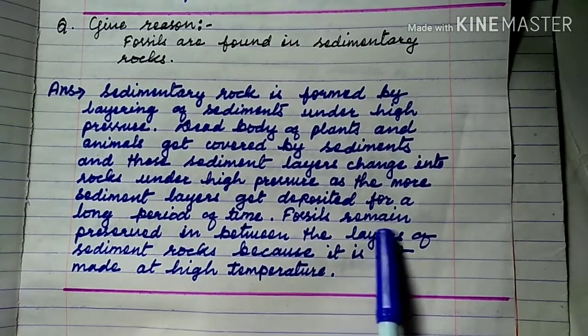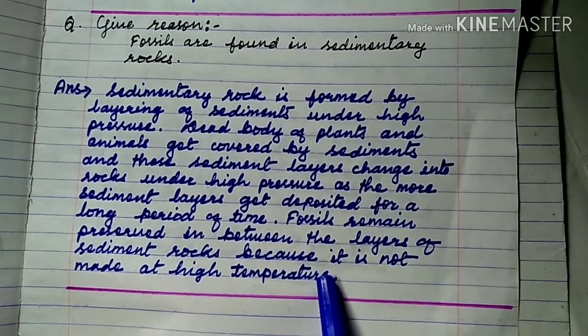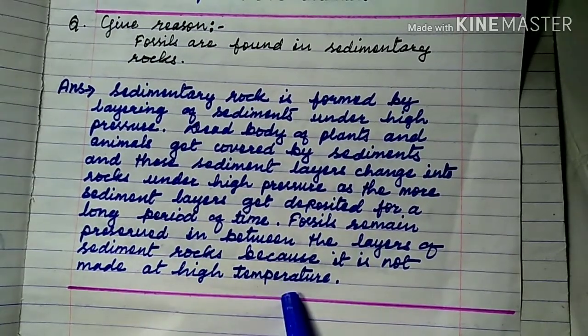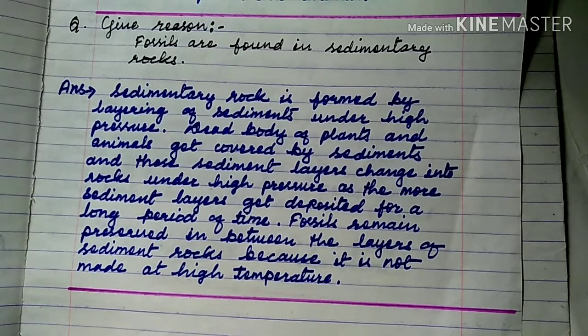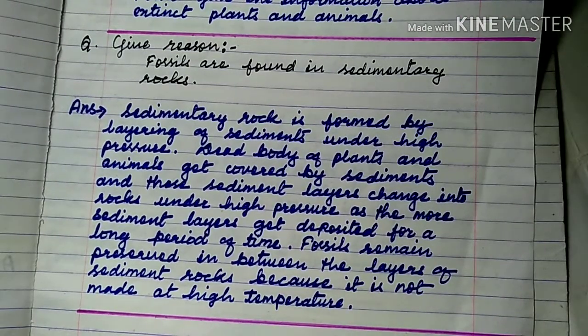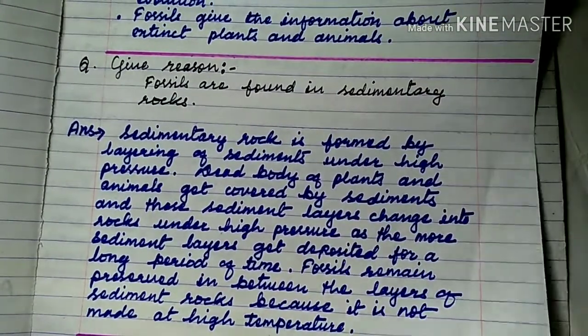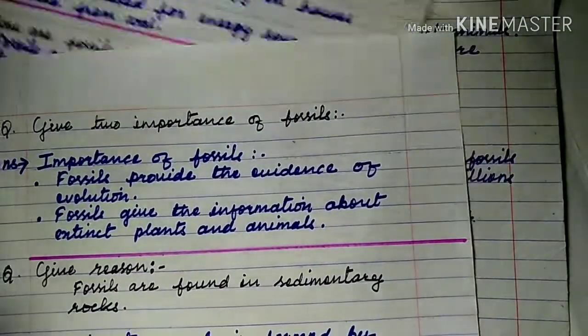Fossils remain preserved in between the layers of sedimentary rocks because sedimentary rock is not made at high temperature. So fossils are found in sedimentary rocks. You need to understand this. Why? Because dead remains of plants and animals remain in between the layers of sedimentary rocks. So these are the important questions related to this.